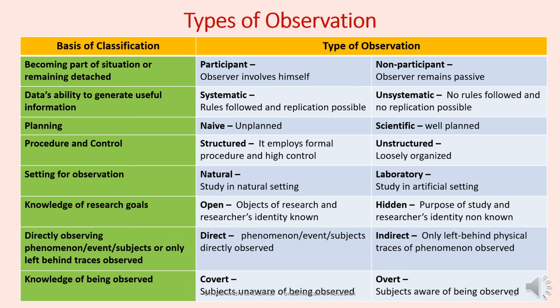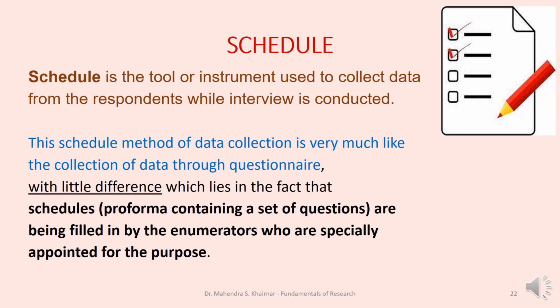These are the types which we adopt while conducting our observation method for data collection. Means these are the different practices which we use for the purpose of collection of data.